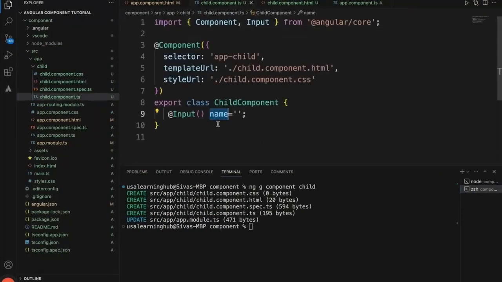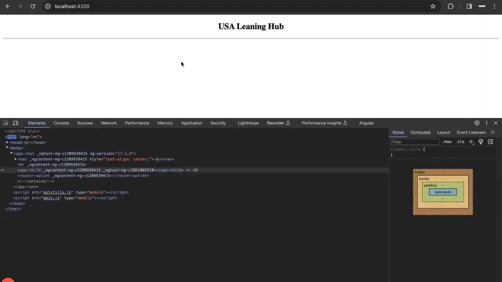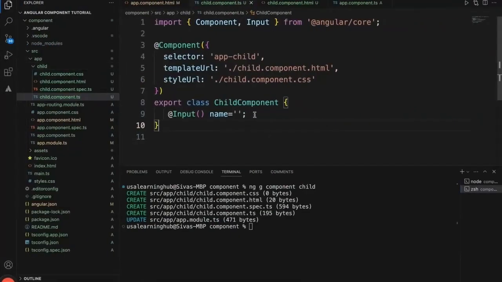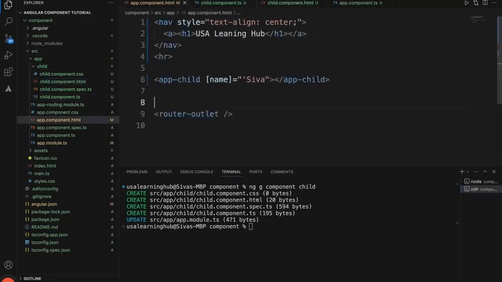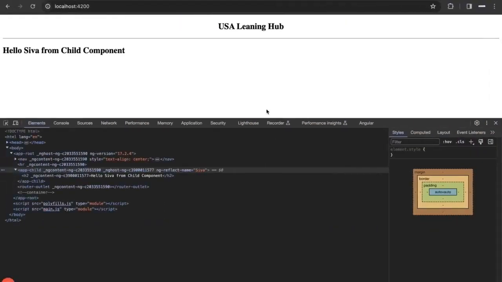Okay, there is some issue. Let's see. Okay, there is something wrong. Let's check what is wrong. So this is correct. This is correct. Okay, let's see how we are passing. Oh, okay, there is one single quote missing. Now it should come. Okay, yeah.